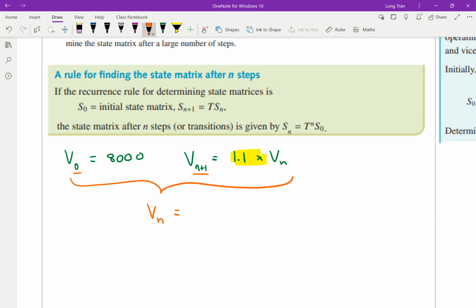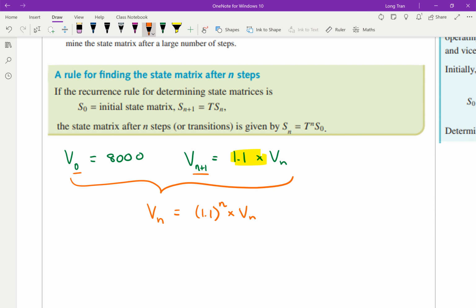Vnth rule will tell you that it is 1.1 to the power of n, because it's repeated multiplication. If you do 1.1 times 1.1 times 1.1 times 1.1, this can be written as 1.1 to the power of 4. This is why the rule, when you're multiplying this repeatedly, is going to be to the power of n, and then it's times V0.